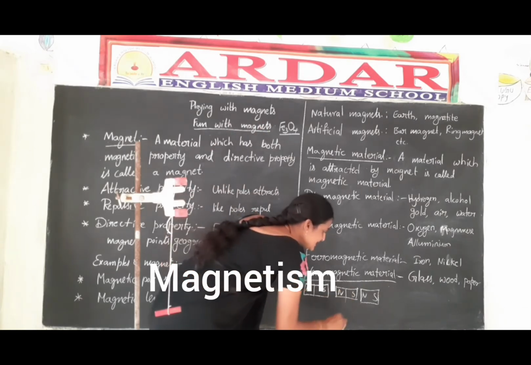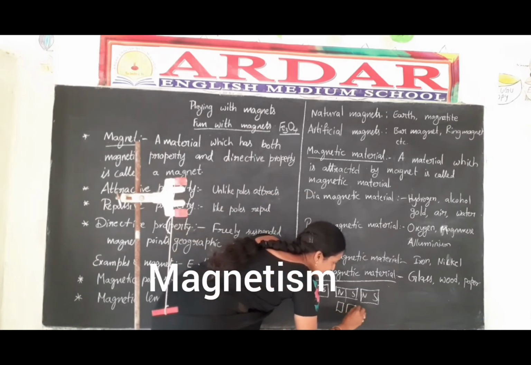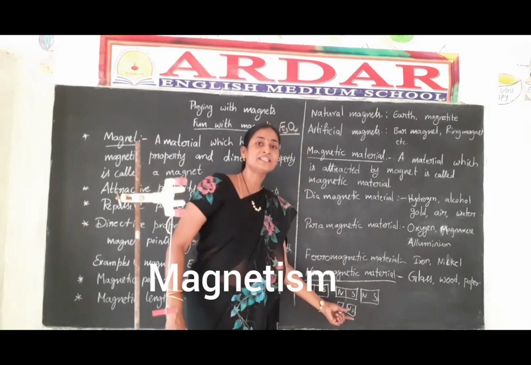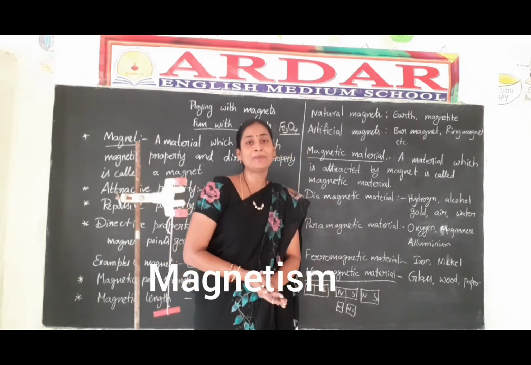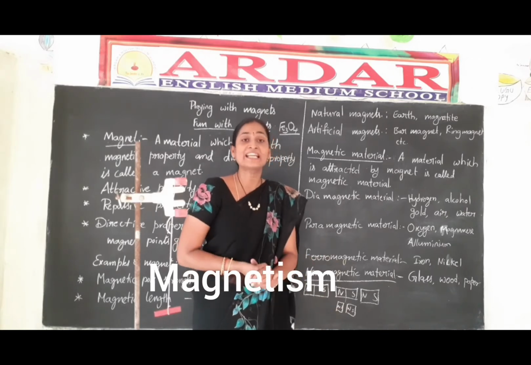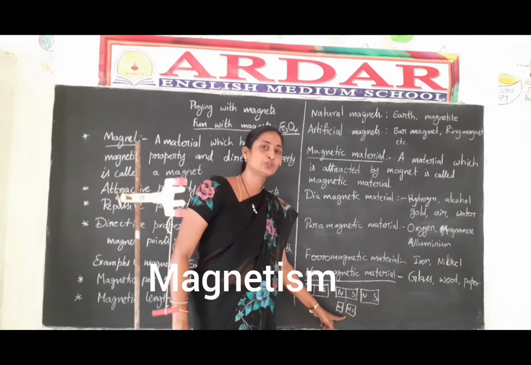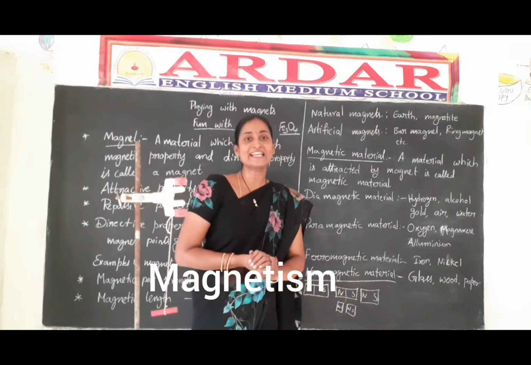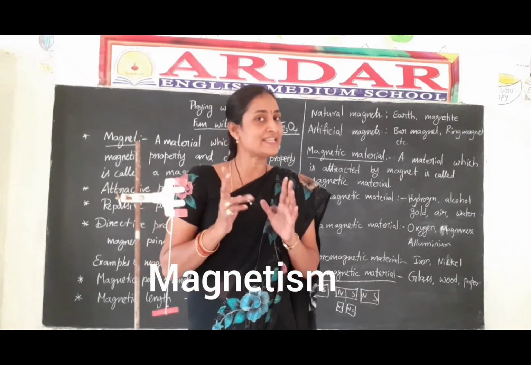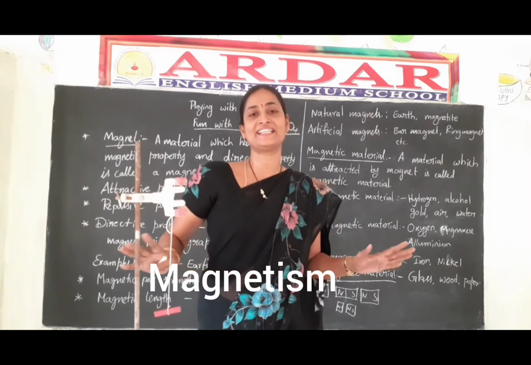Suppose this is also broken into two pieces. These two small pieces also behave like a complete magnet, and every small piece of magnet acts as a complete magnet with two poles, north pole and south pole. By this we can understand that every magnet has two poles and a single pole magnet doesn't exist.